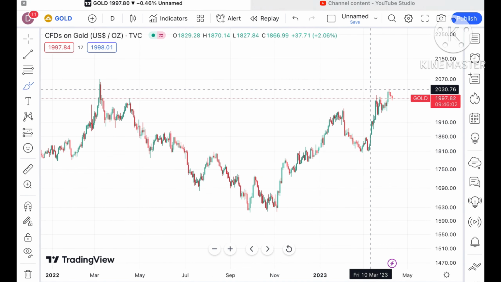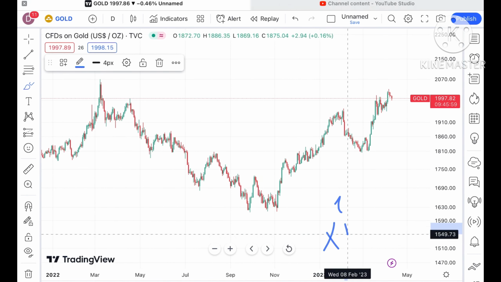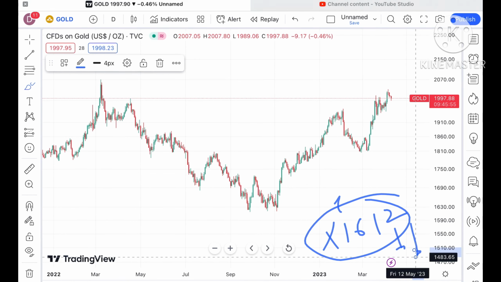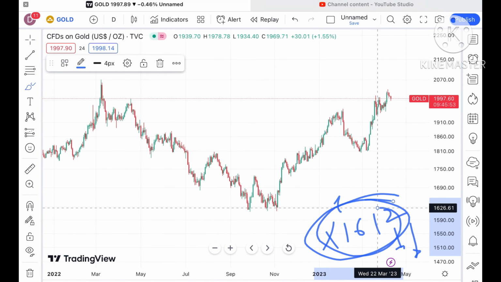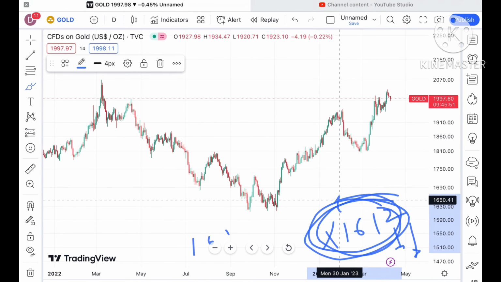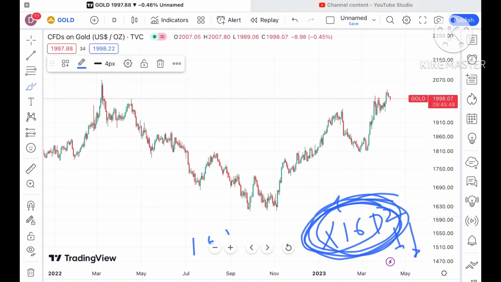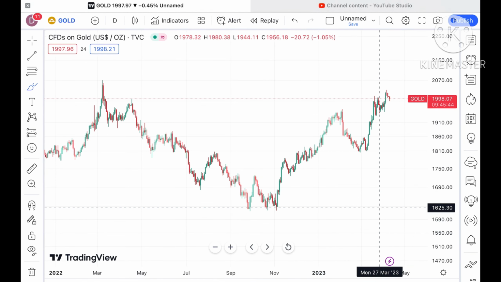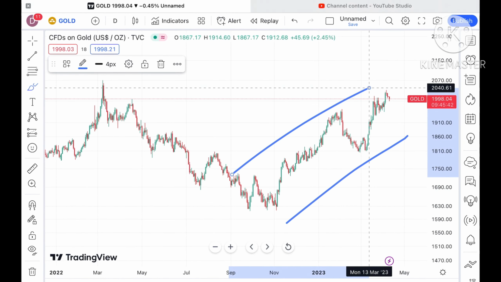Keep a note that if the price comes close to a level of $1612, there are high chances that it can move further low, or 1618. When the price comes close to this level, chances are very high it can move further low because this is a weak support. This is for the future, I'm telling you.